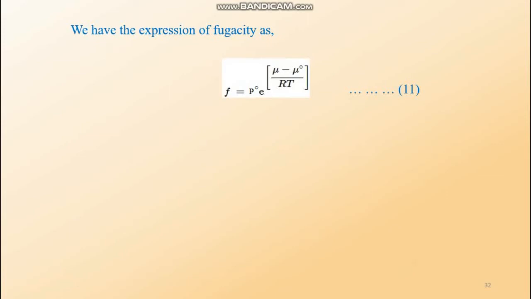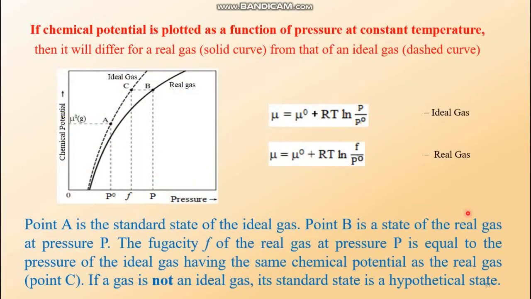Now we have got the expression of fugacity as F equal to P0 exponential (mu minus mu0) by RT. How did this equation come? Let me go back here. Rearrange this equation: the mu0 part goes to the left hand side, becomes mu minus mu0. Then the RT part goes to the denominator.